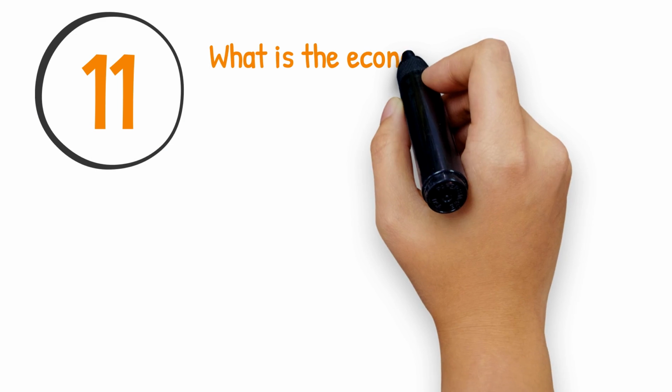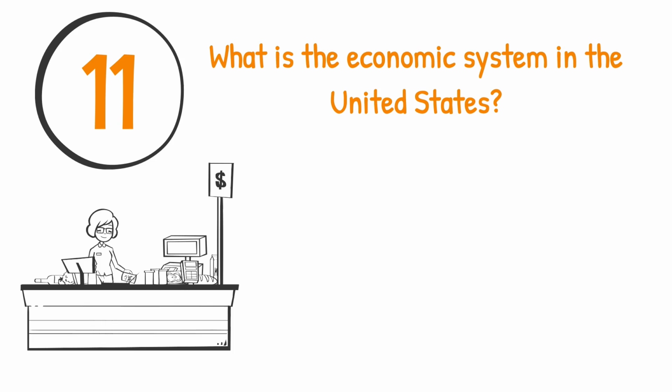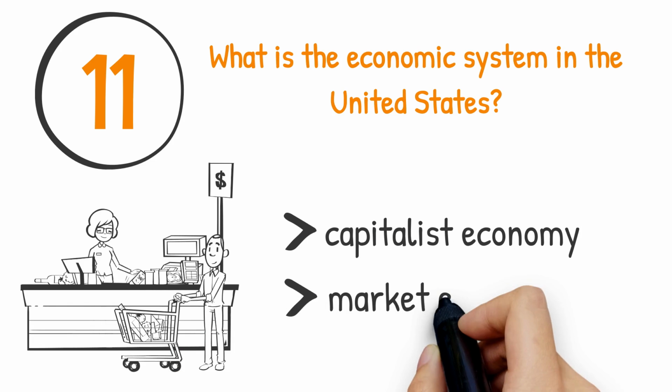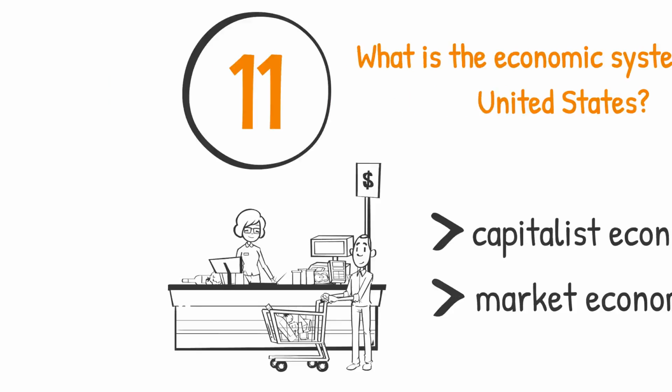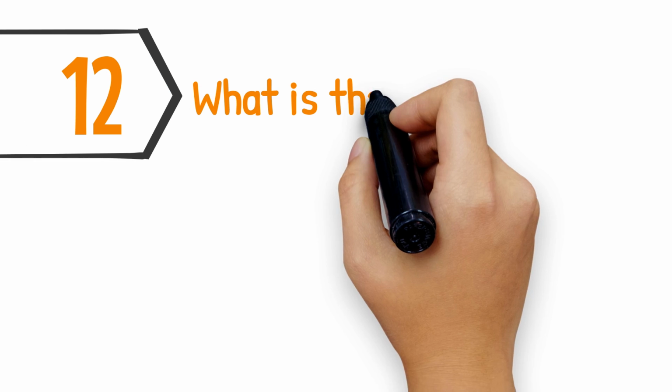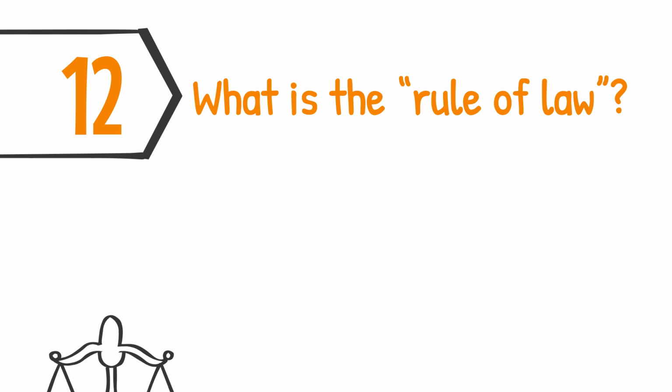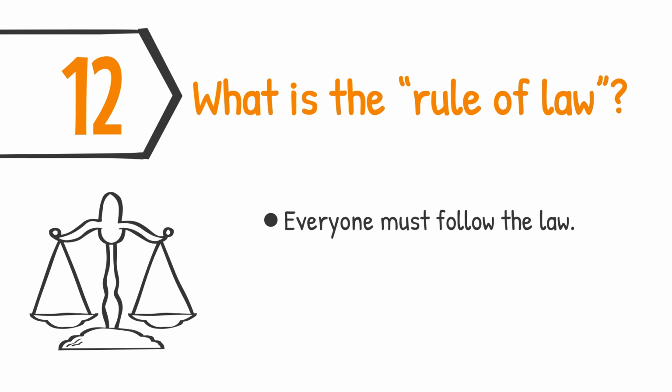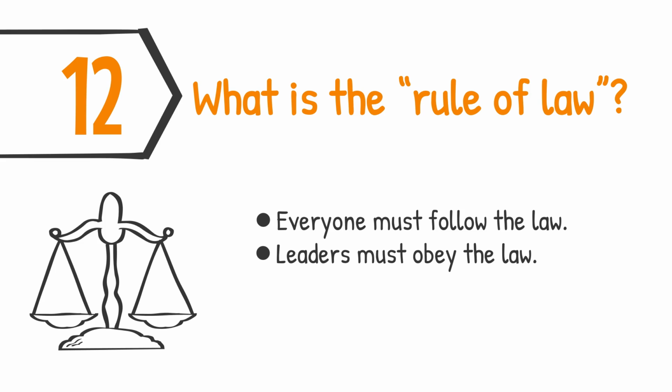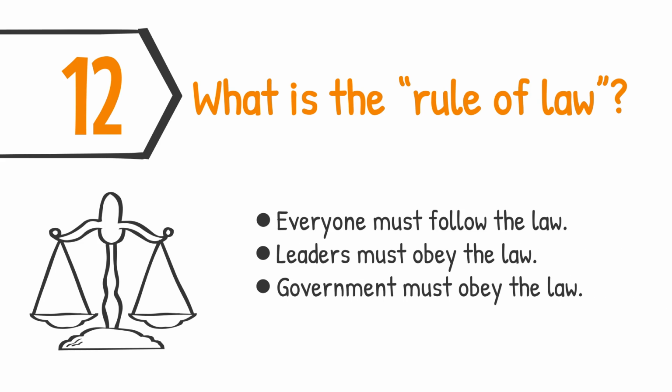What is the economic system in the United States? A capitalist economy or a market economy. What is the rule of law? Everyone must follow the law, leaders must obey the law, government must obey the law, or no one is above the law.